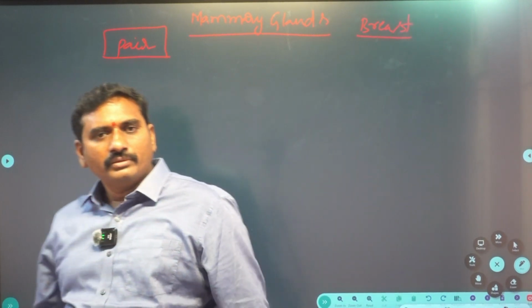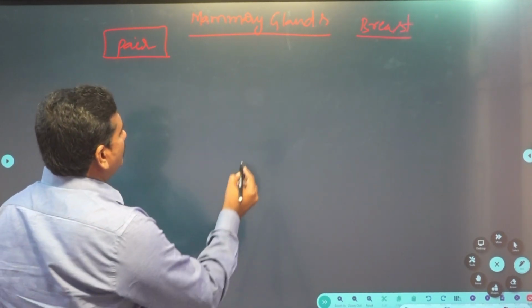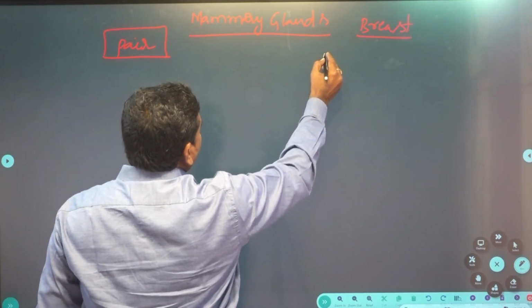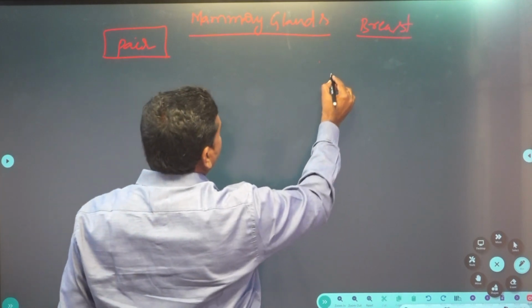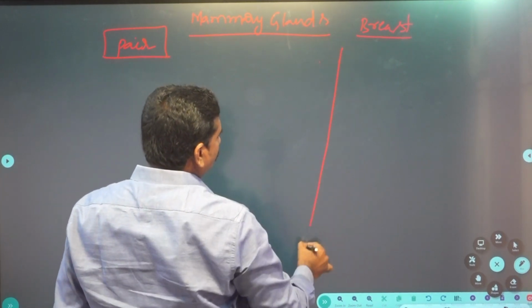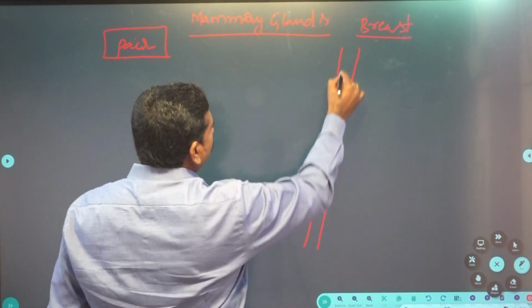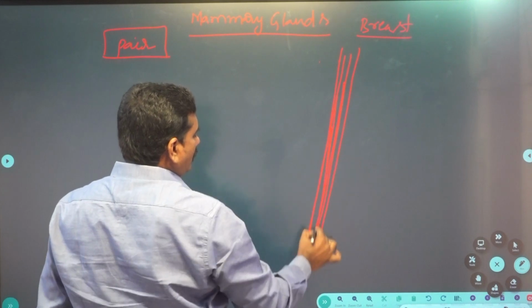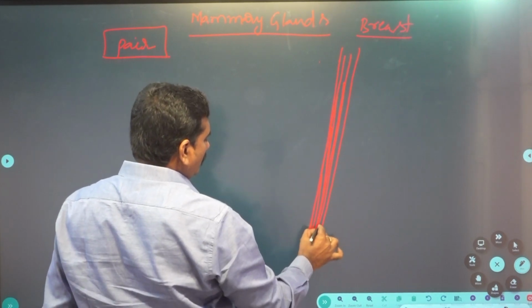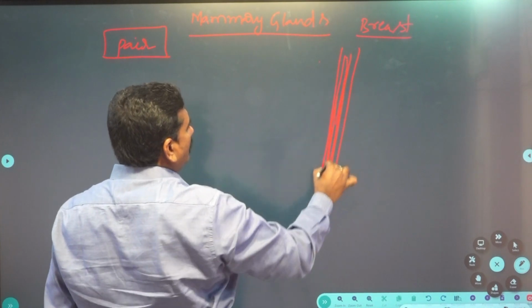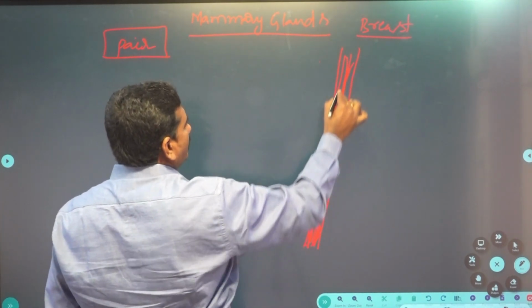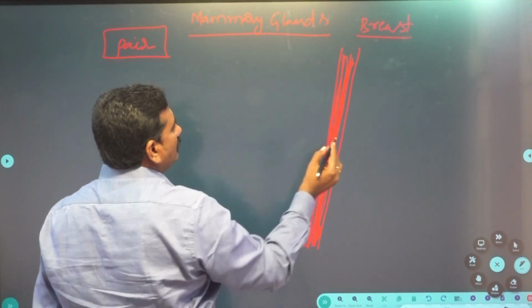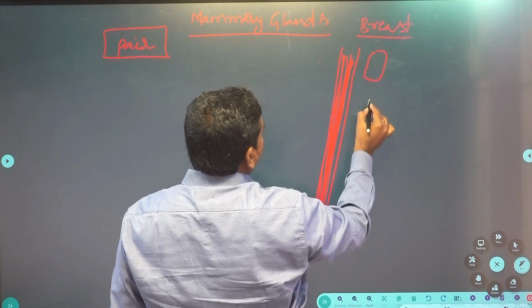If you see the mammary glands, these are the ribs. The mammary glands are composed of glandular tissue and fat.